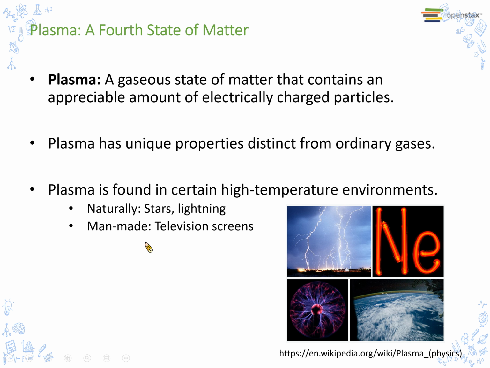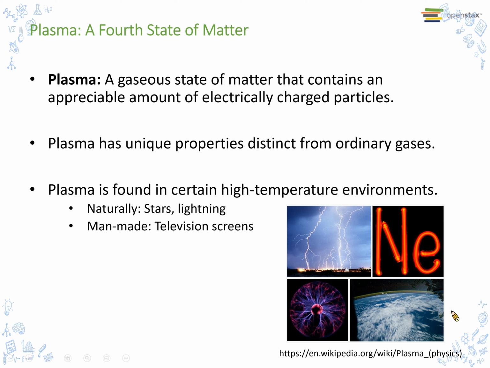Now we are going to talk about what plasma is. It is a fourth state of matter. Plasma is a gaseous state of matter that contains an appreciable amount of electrically charged particles. Plasma has a unique property distinguishing it from ordinary gases. Plasma is found in certain high-temperature environments. Naturally, for example, stars and lightning; man-made, for example, television screens.